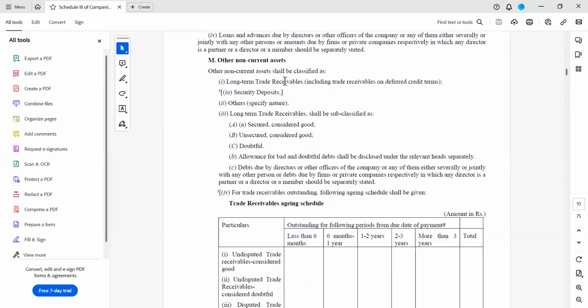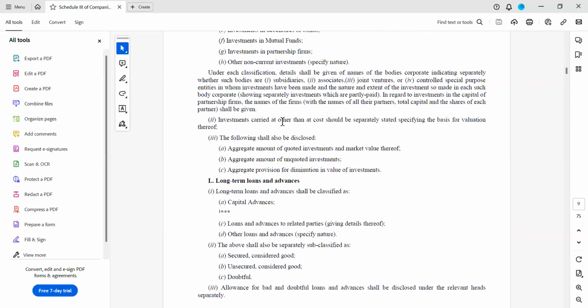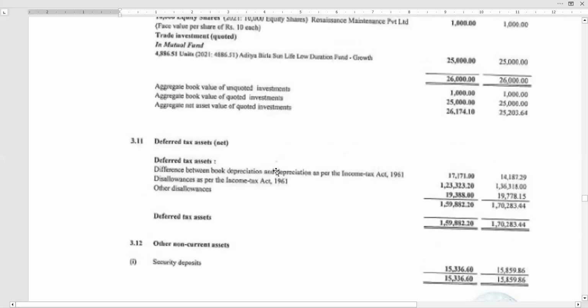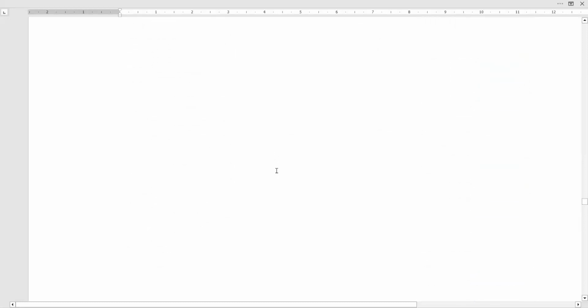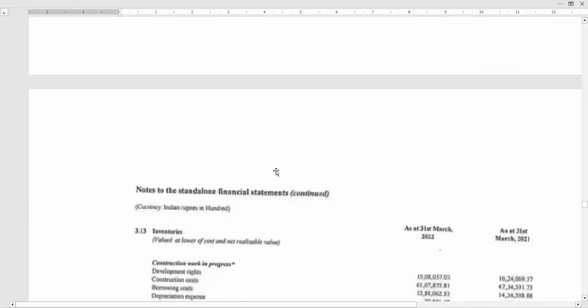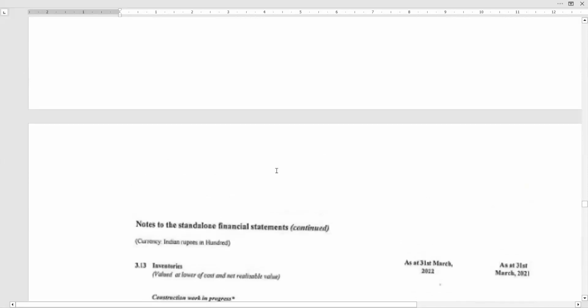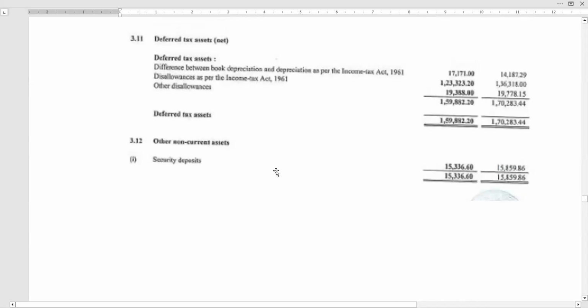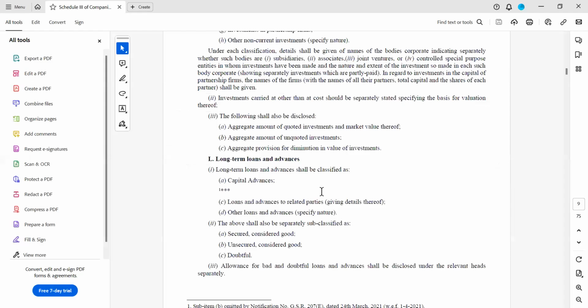Other non-current assets. Okay. Long-term loans and advances. There are no long-term loans and advances here. That is the reason they have skipped that line. Okay, from other non-current assets, it is going to current assets. So let us see long-term loans and advances.